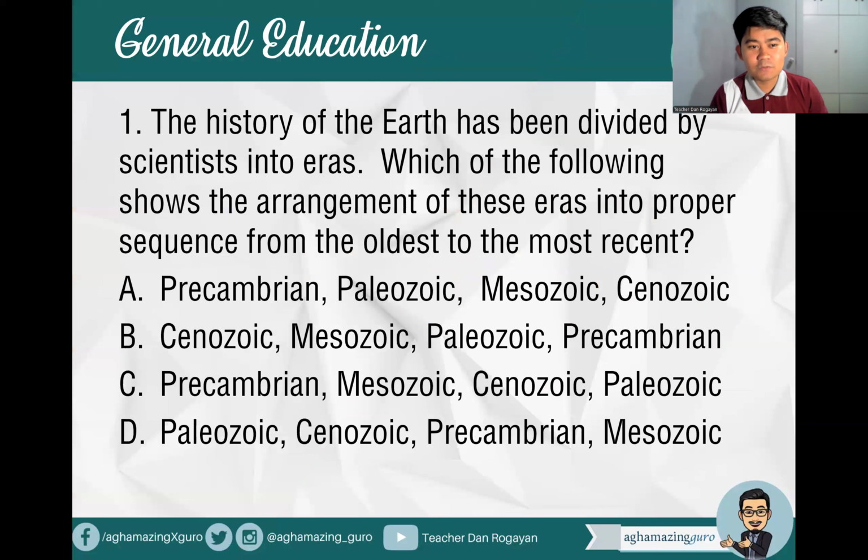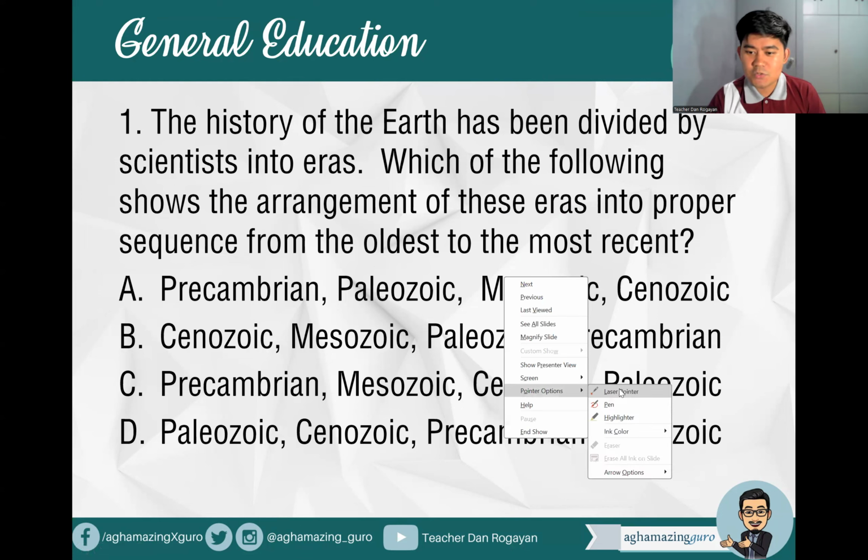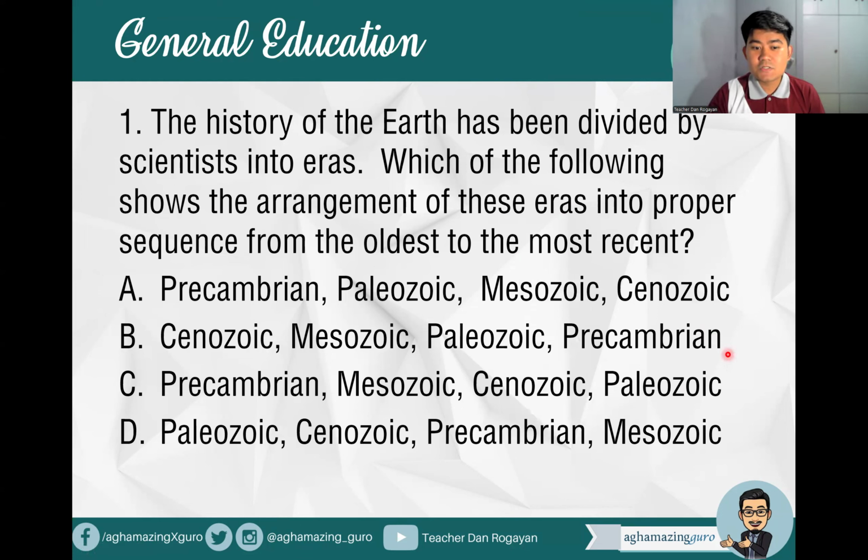All right, for the first question, number one, the history of the Earth has been divided by scientists into eras. Which of the following shows the arrangement of these eras into proper sequence from the oldest to the most recent? A. Precambrian, Paleozoic, Mesozoic, Cenozoic. B. Cenozoic, Mesozoic, Paleozoic, Precambrian. C. Precambrian, Mesozoic, Cenozoic, Paleozoic. Or letter D. Paleozoic, Cenozoic, Precambrian, Mesozoic. This was actually asked in the recent board already. So what do you think is the answer?